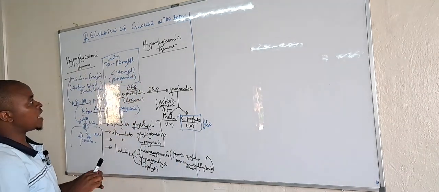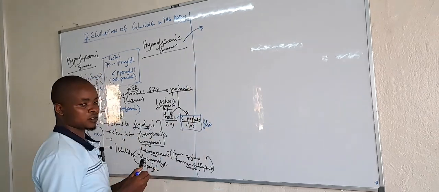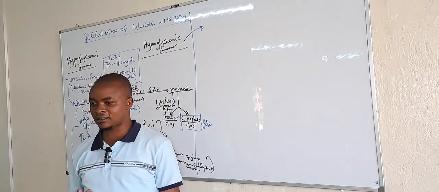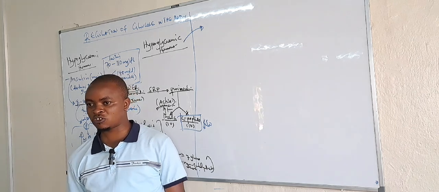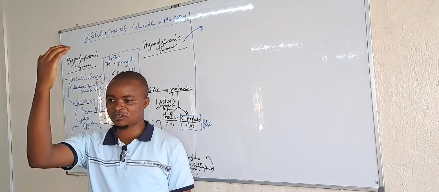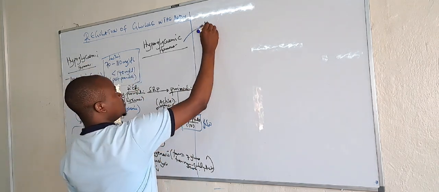So now we can look at the hyperglycemic hormones. These are hormones that are triggered when there is low blood sugar to increase blood sugar levels. The trigger factor here is hypoglycemia.